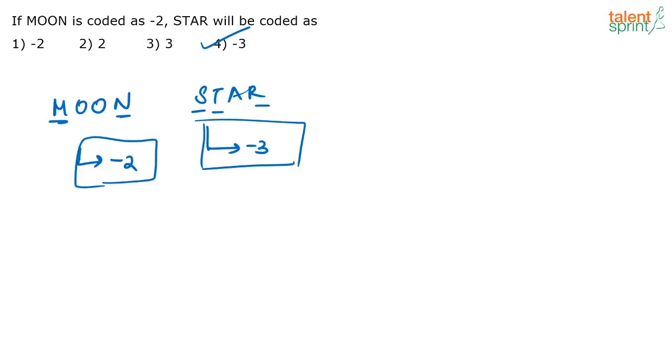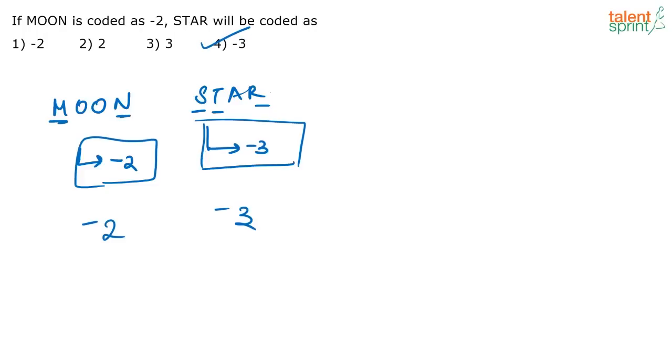Yes, they have just added the number of consonants in the given word. Here 2 consonants are there. So moon, M and N are the consonants, they have taken minus 2. Basically they have added the consonants. How many consonants are there? Put a negative. How many consonants are there? 3 consonants are there, put a negative symbol in front. That's the logic that they have used.